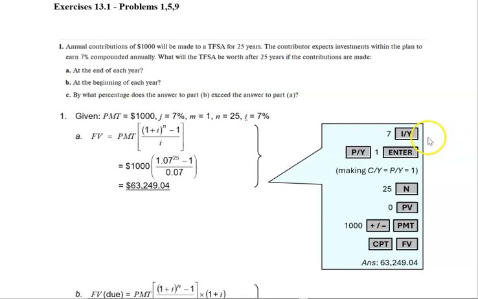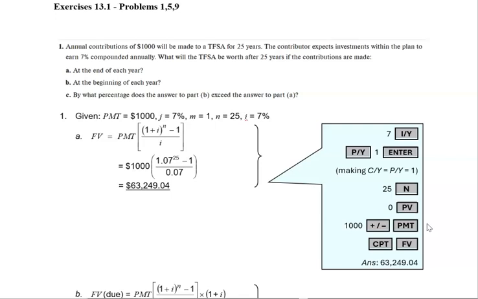We know that 7 is the I/Y. We know that it's annual, so we want to change the payments per year and the compounding per year to be 1. We have an N of 25 years. Present value is 0. And then 1,000 at the end of each year for the payment.